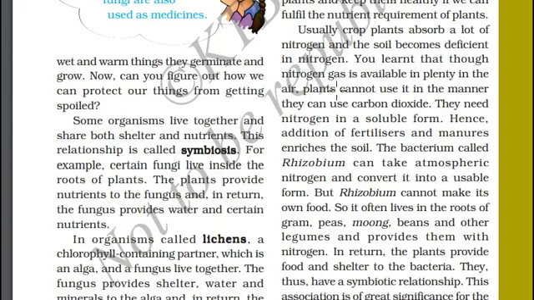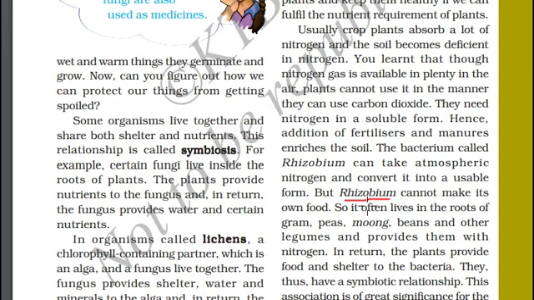We know that nitrogen gas is available in the atmosphere in plenty. But that nitrogen is not readily available for plants to use, like carbon dioxide. They need nitrogen in a soluble form. Hence, addition of fertilizers and manures enriches the soil. The bacterium called Rhizobium can take atmospheric nitrogen and convert it into a usable form.